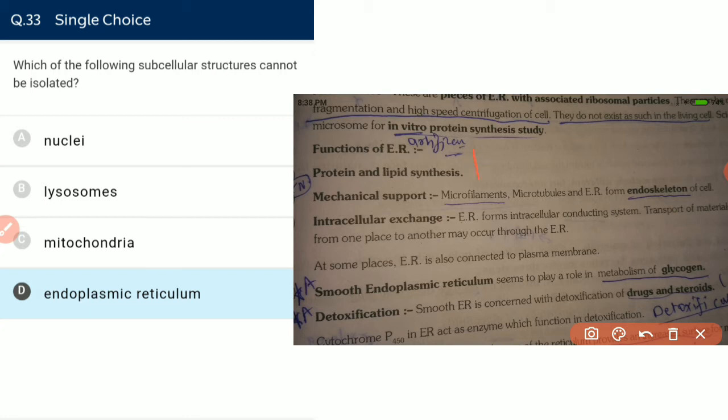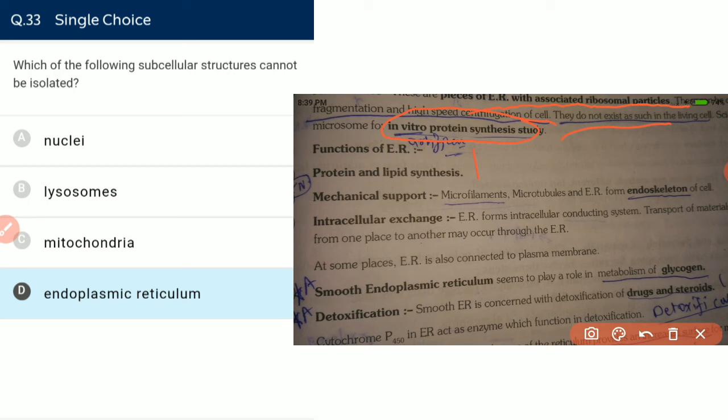And what are microsomes? They are pieces of ER. We can isolate microsomes, and they are nothing but the pieces of ER that are associated with ribosomal particles. They are isolated for the study of protein synthesis in vitro, and they do not exist as such in the living cell.